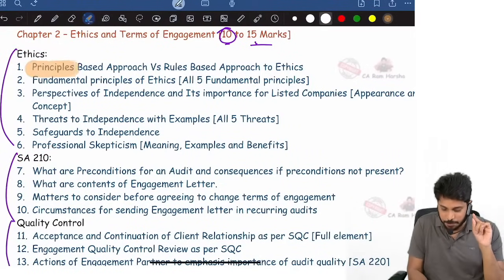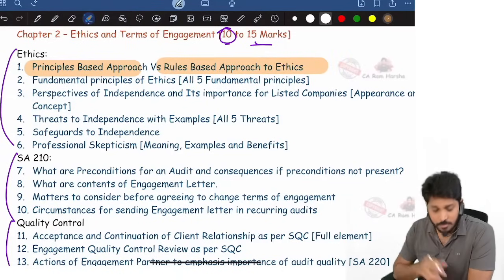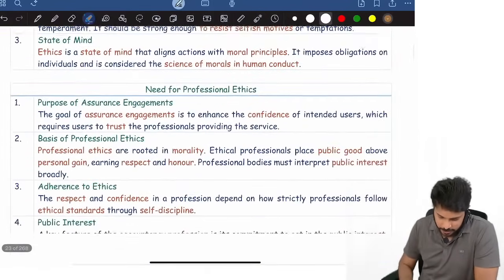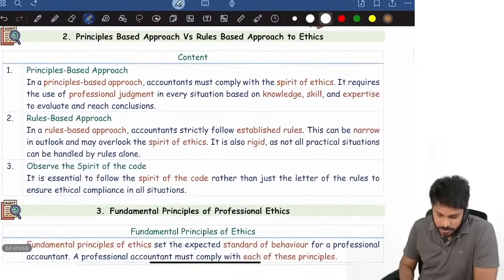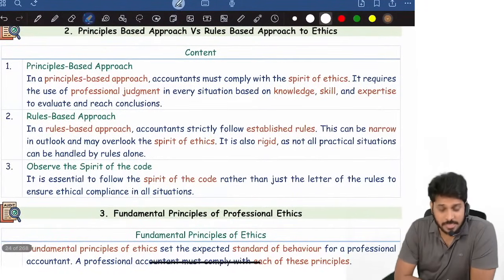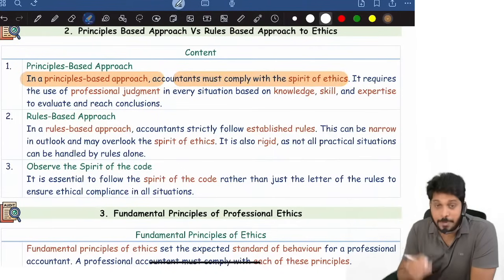In ethics, the first part is principle based approach versus rule based approach. What is a principle based approach and what is a rule based approach? In a principle based approach, the accountant must comply with the spirit of the ethics.